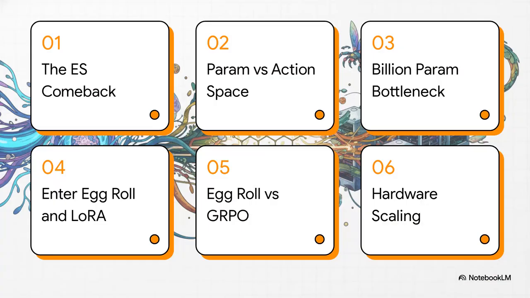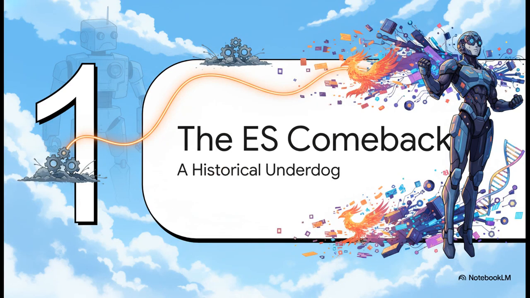So here is our roadmap for today. First, the ES comeback. Second, parameter versus action space. Third, the billion parameter bottleneck. Fourth, enter eggroll and LoRA. Fifth, eggroll versus GRPO. And finally, number 6, hardware scaling. Let's start with Section 1, the ES comeback.